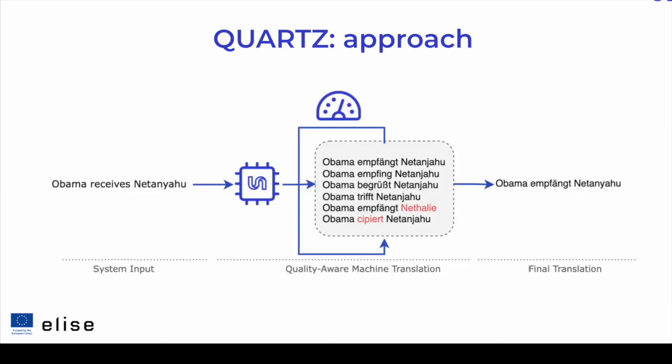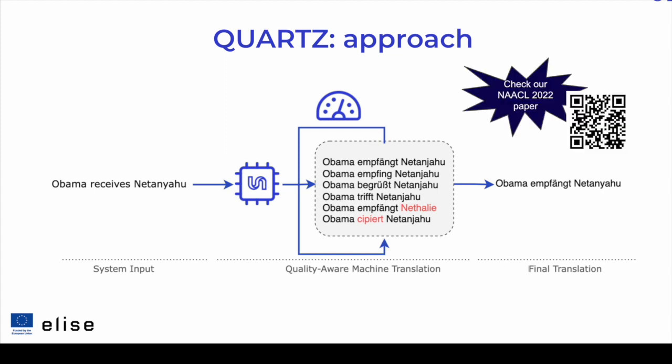In this ELISE-funded project, we propose an approach that ranks the output of a machine translation model and finds the best translation out of this pool of hypotheses according to automatic evaluation metrics. For that, we first sample a series of diverse translations from the machine translation model. Then, we leverage our own metric called COMET to optimize the ranking process. The rationale behind this process is that COMET has better correlation with human judgments of translation quality than other machine translation evaluation metrics. By the end of this process, we will have automatic translations with fewer severe translation errors than if we had not used this approach.